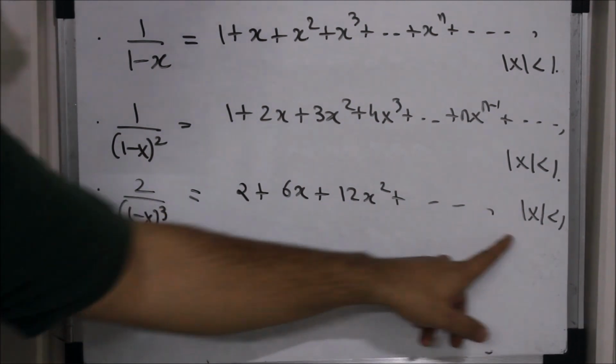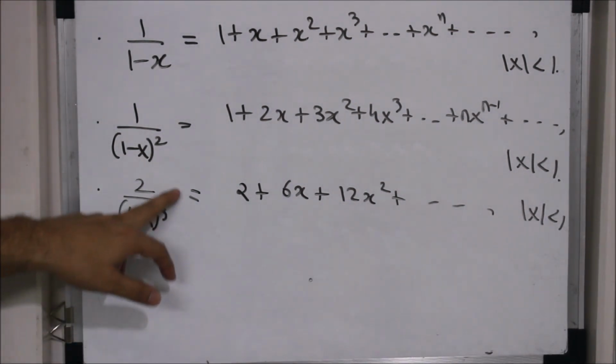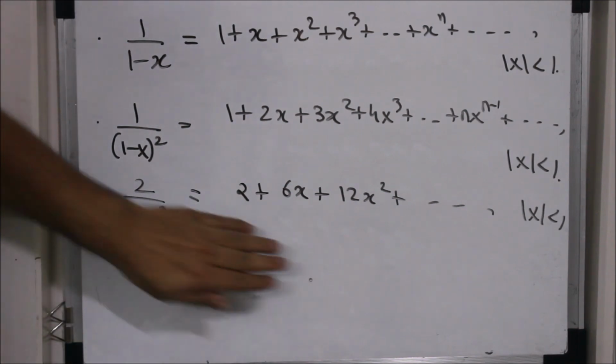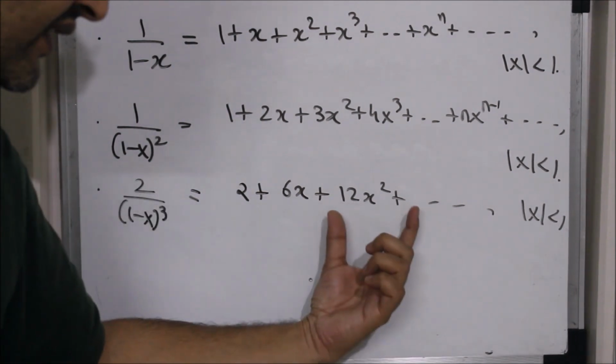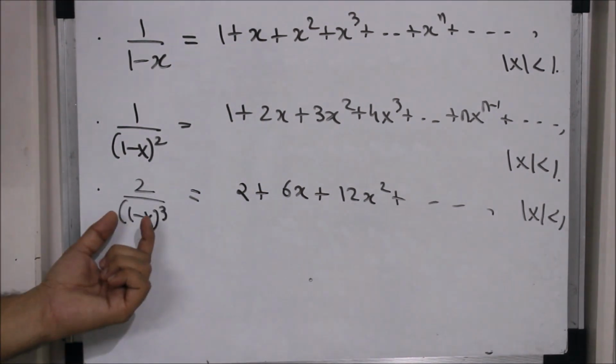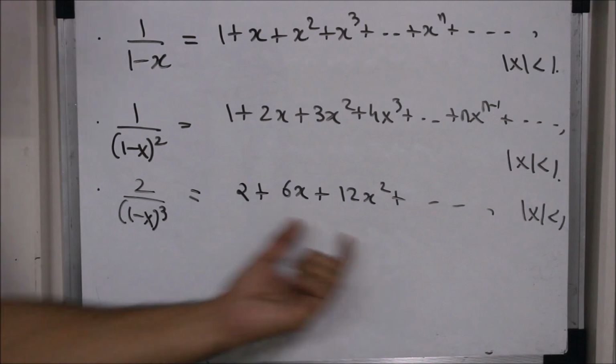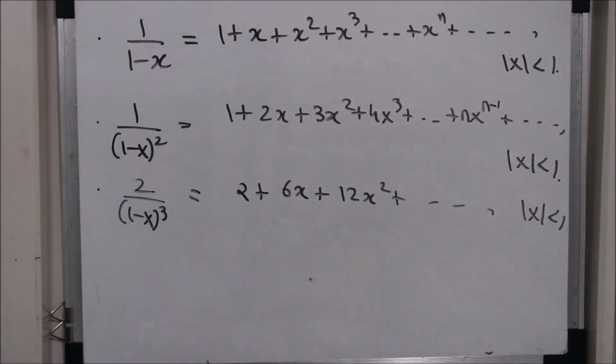Suppose I take x equal to 0. If I put x equal to 0, what is the answer? 2. If you put x equal to 0 here also, what answer do you get? 2. So you take any x in this interval, put it in this power series, and you will get the same answer. That's the good thing about this theorem.